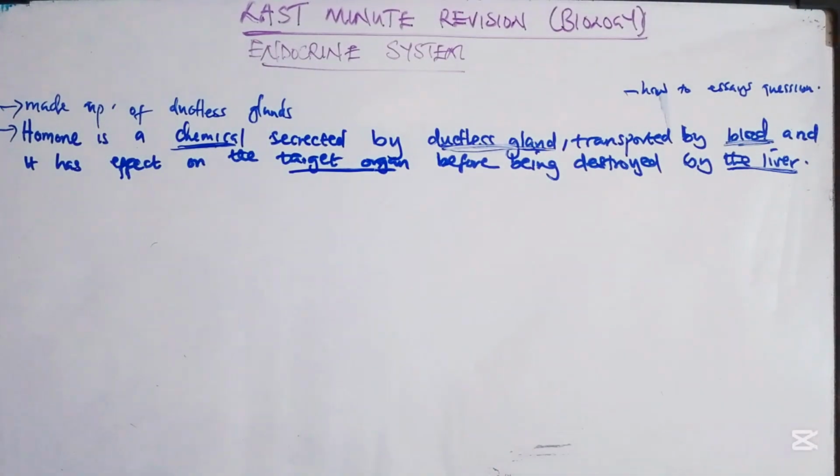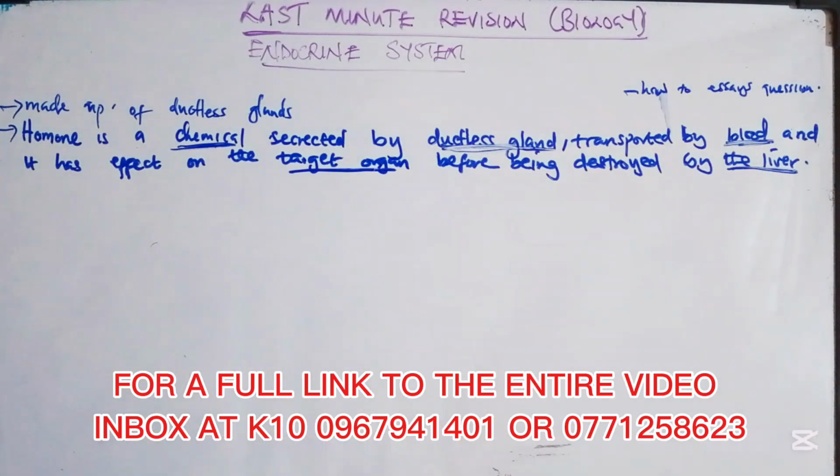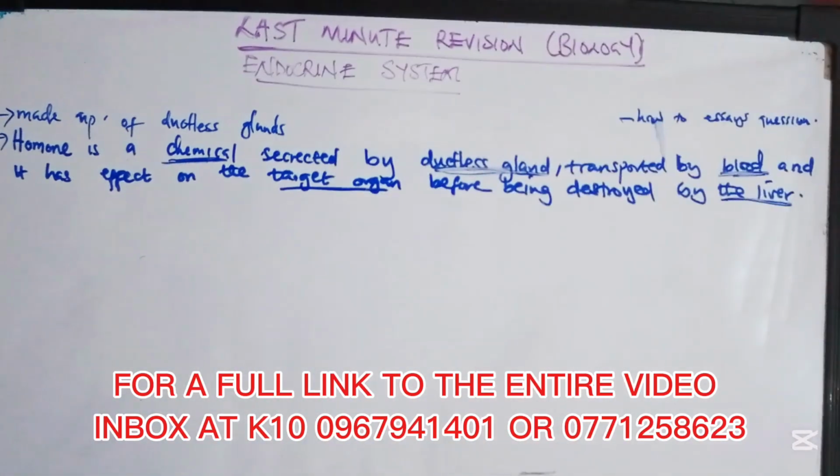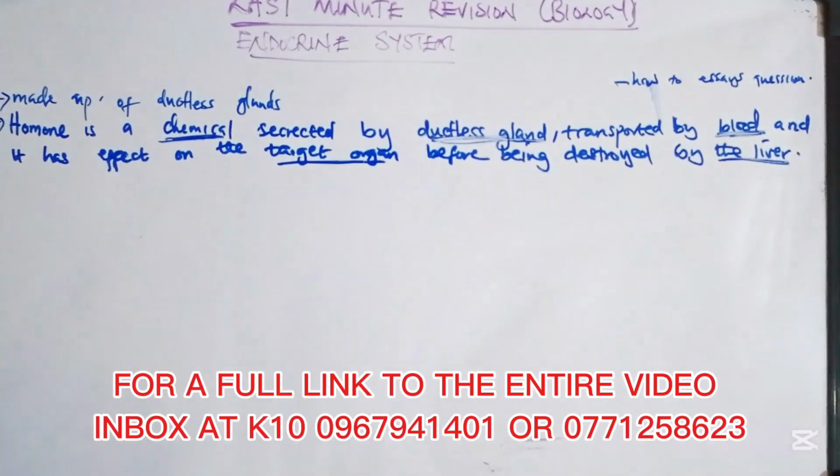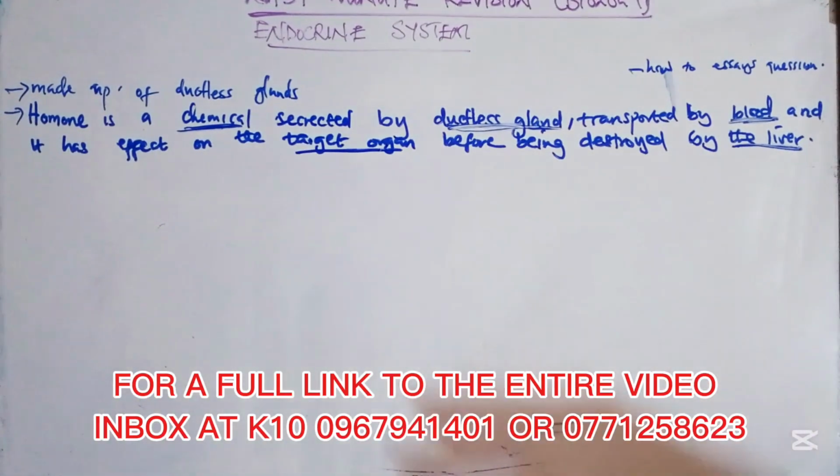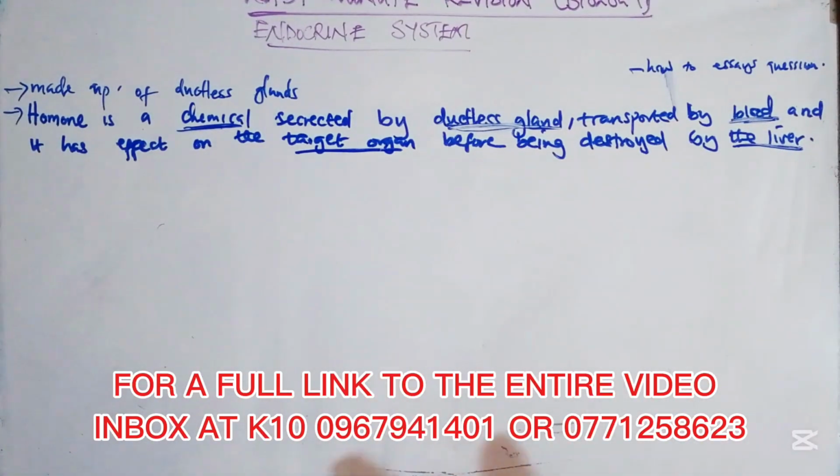So now that we have understood the definition of a hormone, and we have known what the endocrine system is, we are going to look at the human endocrine system. What do I mean when I say the human endocrine system? We are going to look at the glands which are responsible in humans for producing the hormones which help the body communicate with other parts of the body, like telling you that in this situation you need fight or flight hormones, or hormones for anger.